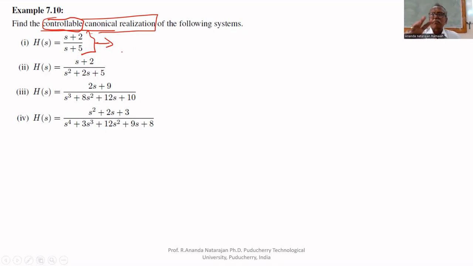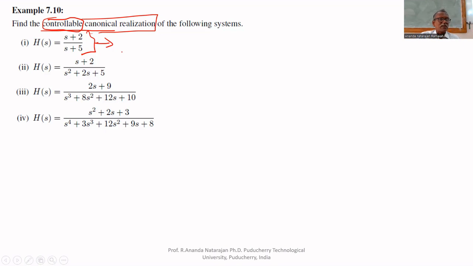Suppose it is a second order system, how many state variables are there? X1, X2. If both variables are controllable, then the system is controllable. Suppose X1 is controllable and X2 is not, then the system is not completely controllable. You can control X1, but you cannot control X2.